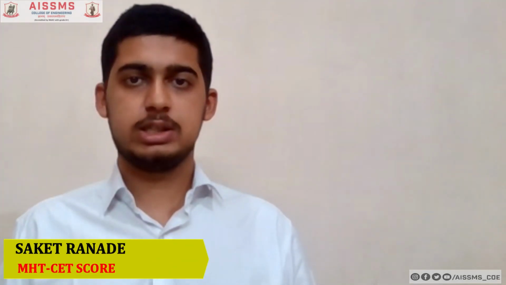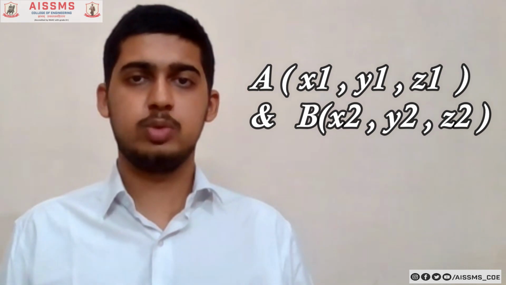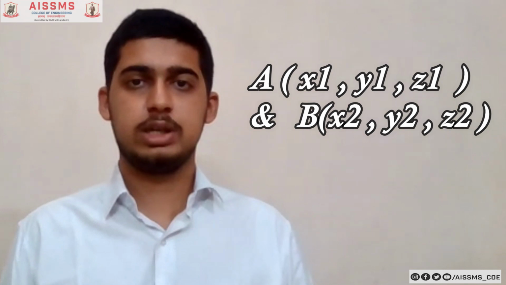Good morning my friends. My name is Saket Ranade and today I am going to give you information about 3D lines. To understand the concept of 3D lines, you need to be well prepared with the basic concepts of vectors, direction ratios and direction cosines. Basically, a line is defined by 2 points. Let us consider 2 points A (x1, y1, z1) and B (x2, y2, z2). Then we can define the line passing through these 2 points using a vector equation or a Cartesian equation.